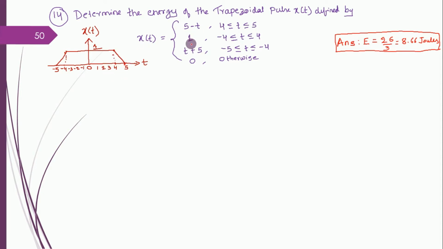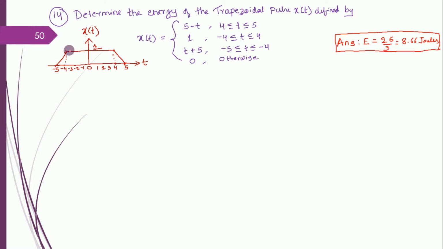Similarly, it will stay at 1 in the range minus 4 to plus 4, so you just keep it constant, the amplitude being 1. In the minus 4 to minus 5 range, t plus 5 is the signal behavior. You substitute minus 5 first: minus 5 plus 5 is 0, so I got 0 here at minus 5. When you substitute minus 4, minus 4 plus 5 is 1. So again 1. It is an increasing curve with slope 1. This is how you need to draw the diagram when the mathematical model is given, and vice versa using the straight line equation when 2 points are given.